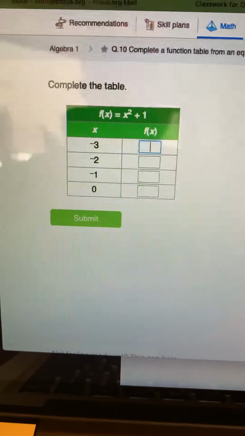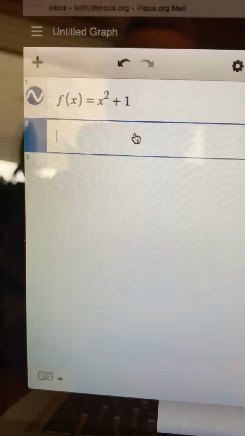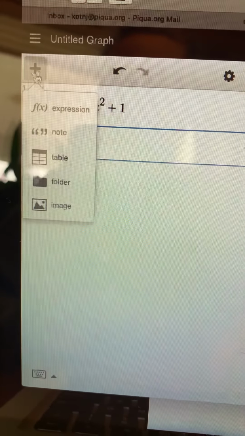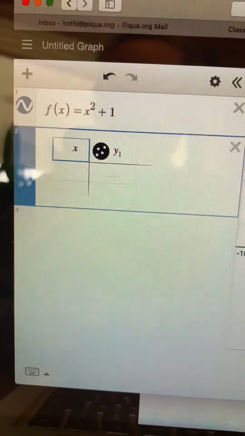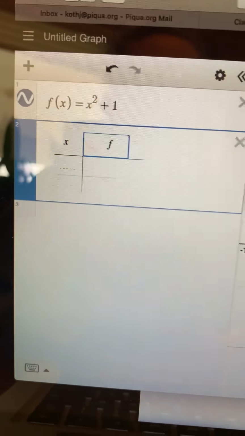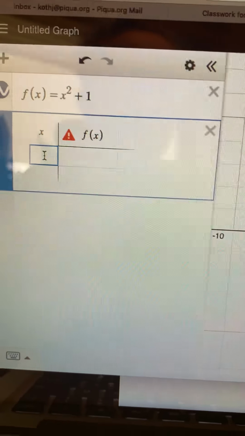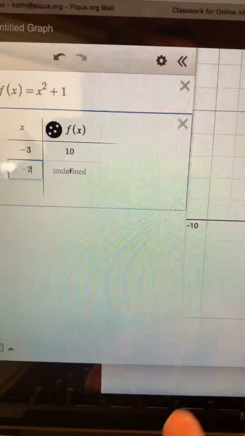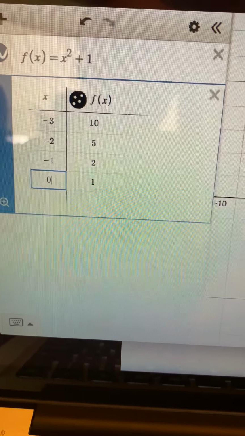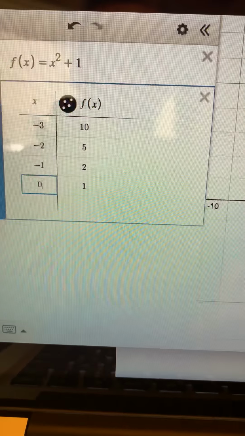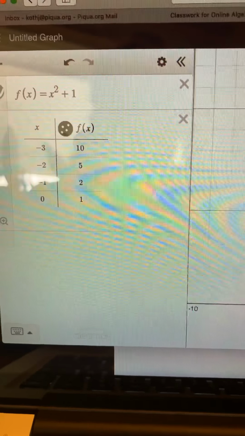There's the function, and then we need a table that goes from -3 to 0. So right underneath that function, click in the next line, add a table. You have to change these headings here. You make this an x, and you make this f of x. And then you just fill in the numbers that you need, and Desmos will do it for you. -3, -2, -1, and 0. If I remember correctly, did I copy that right? Yep. So then all you need to do is take those 4 points and type them into iExcel.